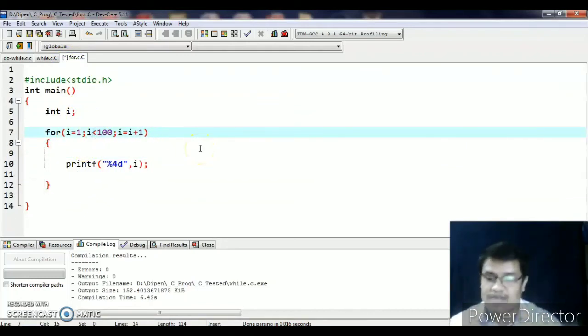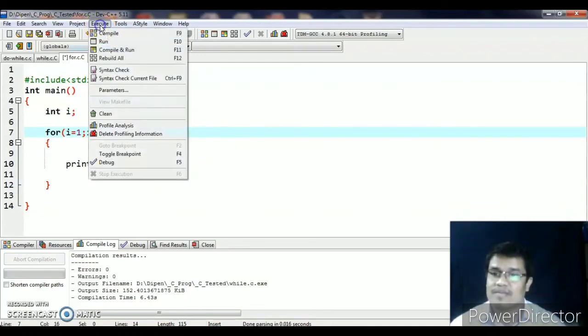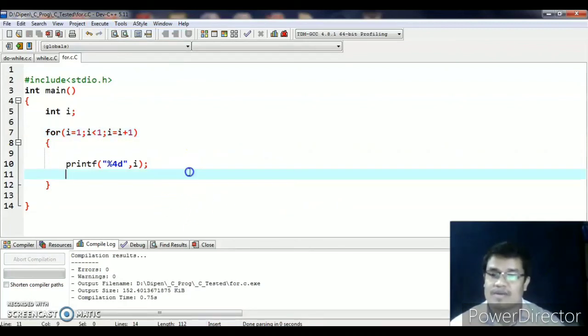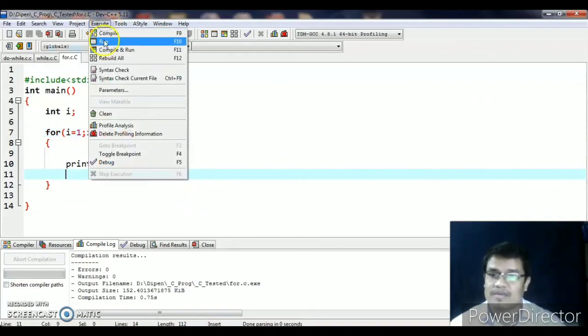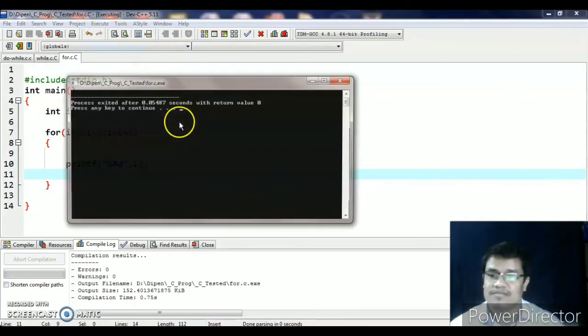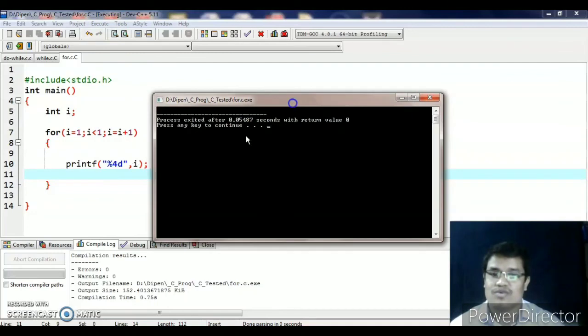Then let's do it for the for loop again. I less than 1. The for loop will also not execute here. We are compiling it. Okay, we are running it. So here also no output.